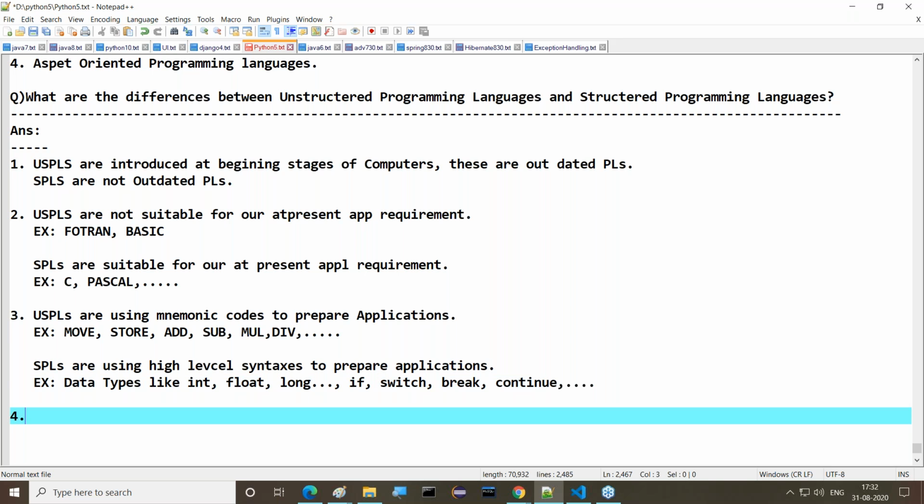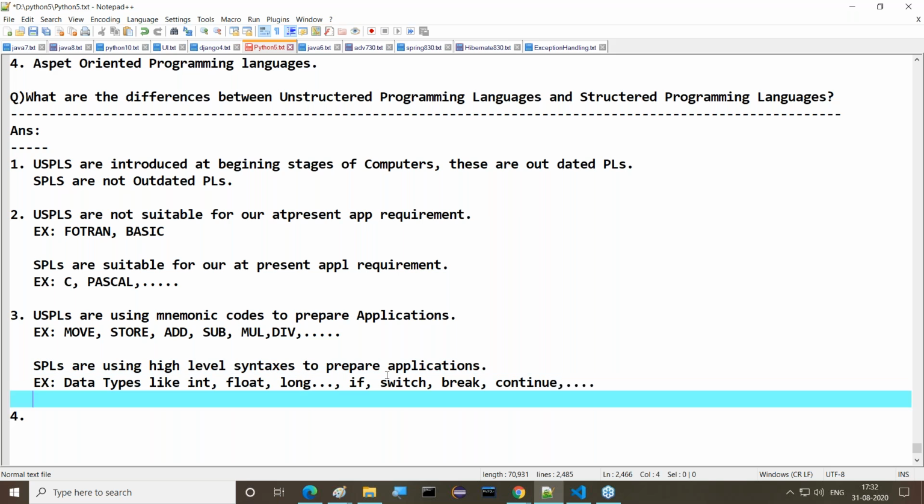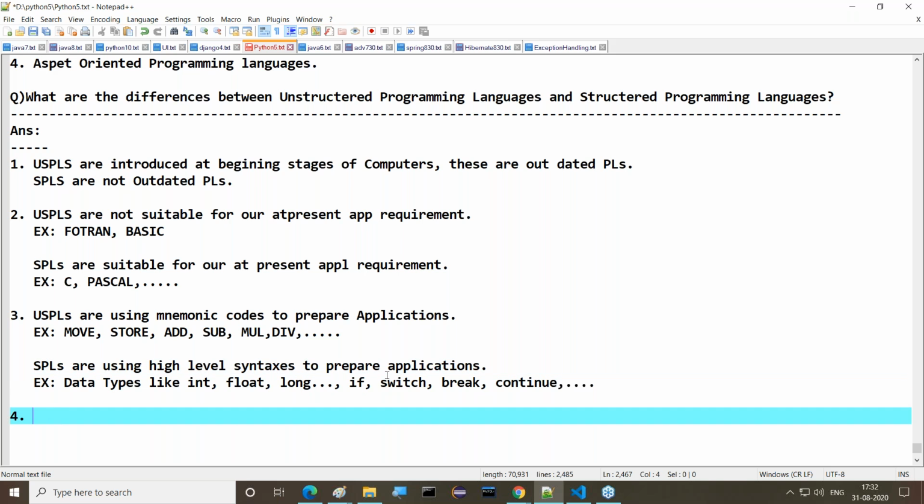When high-level syntaxes are available, our application development becomes very simple. But whenever mnemonic codes are used, application development will be complex. That's why unstructured programming languages, which use mnemonic codes, are very difficult for preparing applications, whereas structured programming languages use high-level syntaxes, which are very simple for preparing our applications. This is another point, guys. Next, one more point. Try to understand it now.